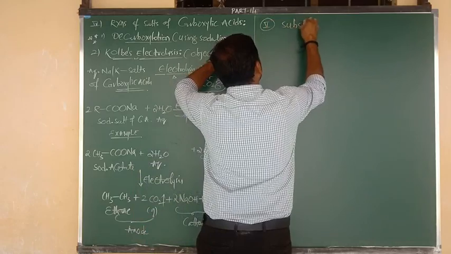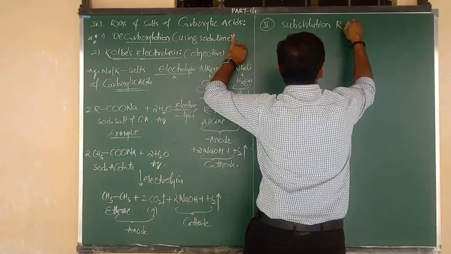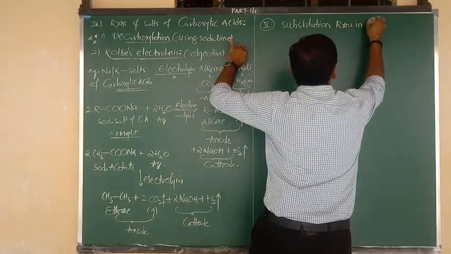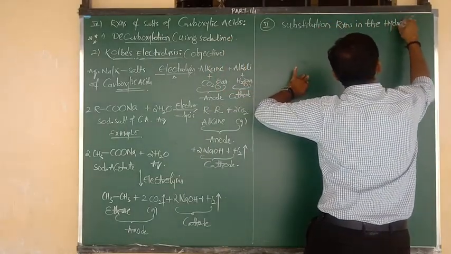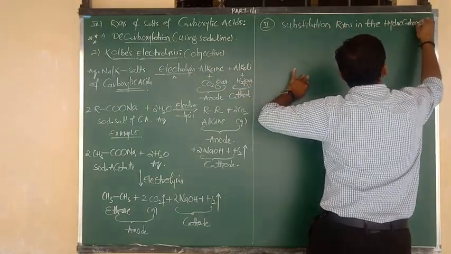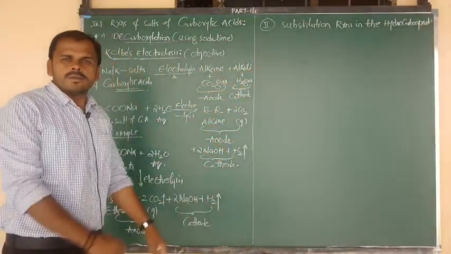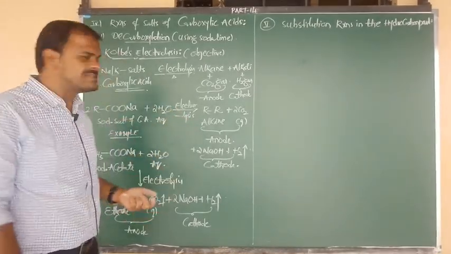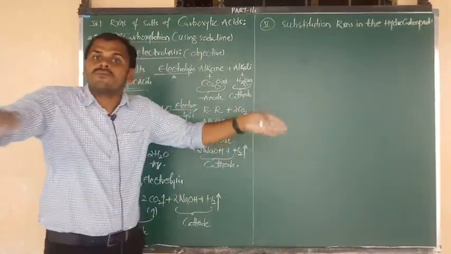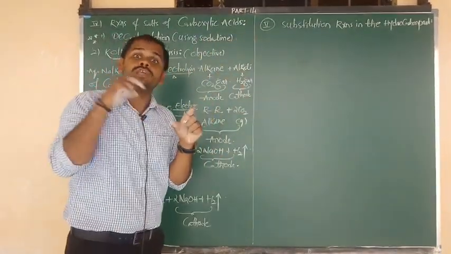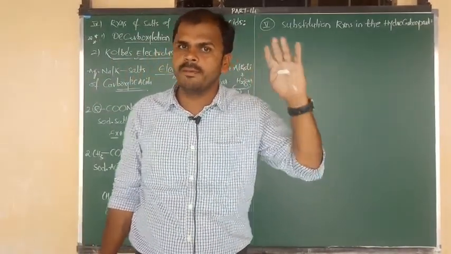So this is type 5: substitution reactions. Substitution reactions in the hydrocarbon part. So in the hydrocarbon part of carboxylic acids, nothing but only in R, that is the hydrocarbon part, which type of substitution reactions take place? Mainly 2 types. Both are very, very important.